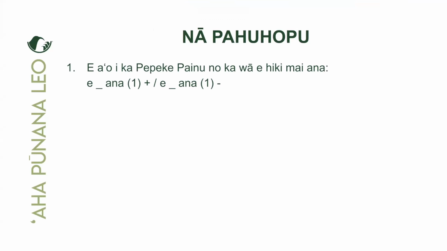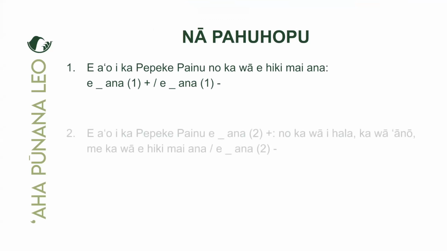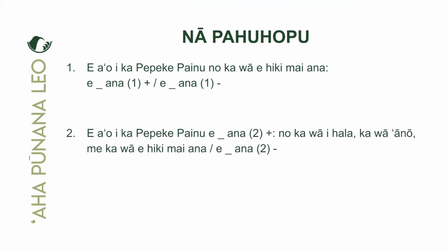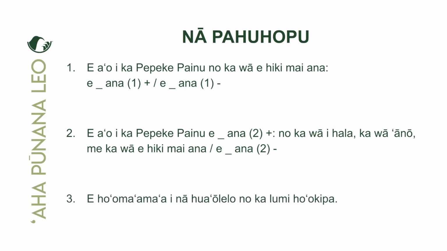Okay. Pahuhopu e lua, e aʻo i ka pepeke painu e ana e lua. That talks about ka wā i hala, something that's already happened. Ka wā ʻano, something that is happening right now. A me ka wā e hiki mai ana, something that will happen. And finally, pahuhopu e kolu, again, e hoʻomaʻamaʻa i nā hua ʻōlelo no ka lumi hoʻokipa. Vocabulary words for the living room.